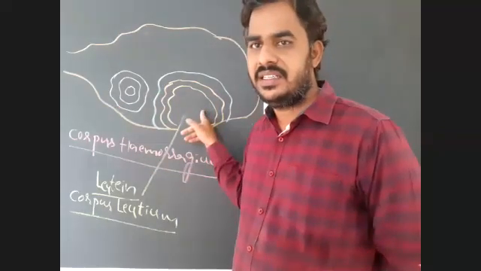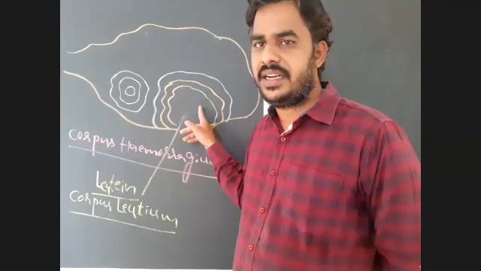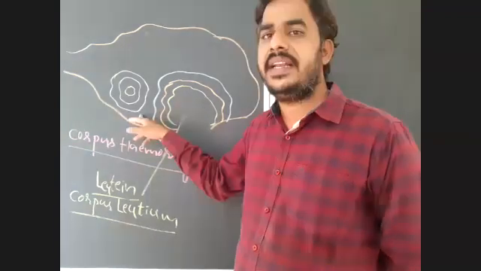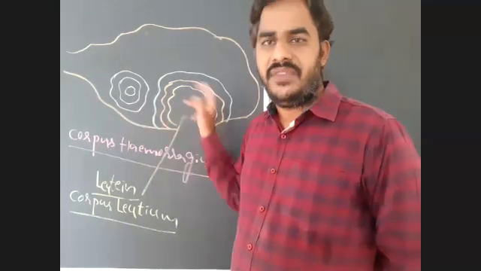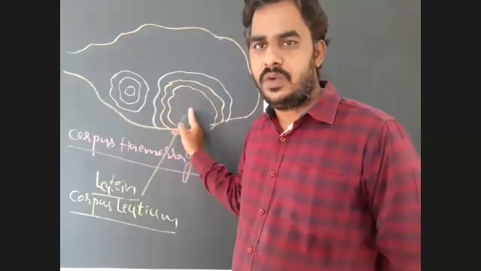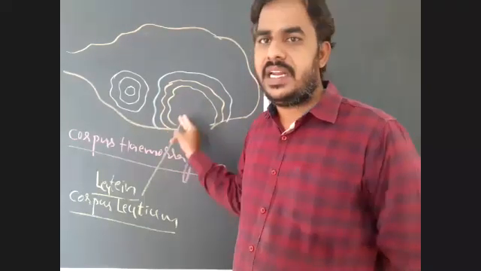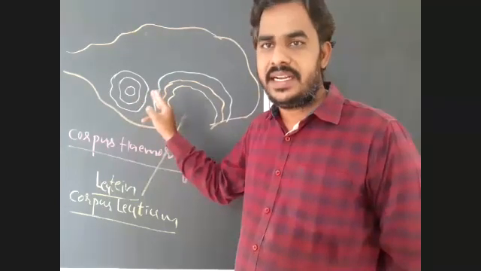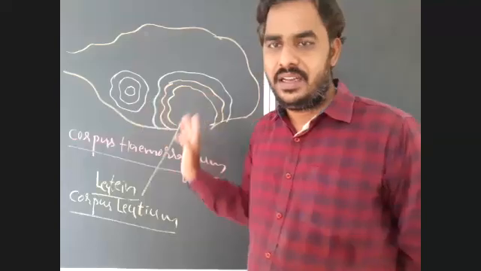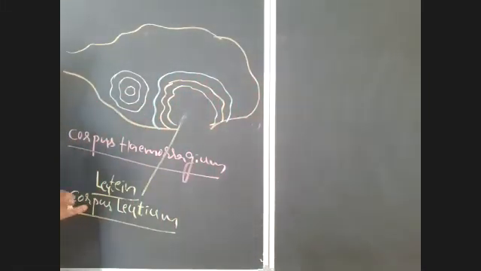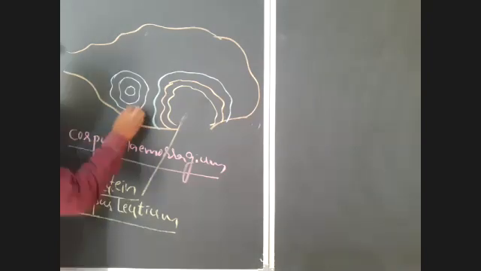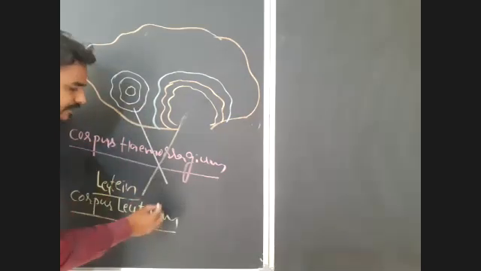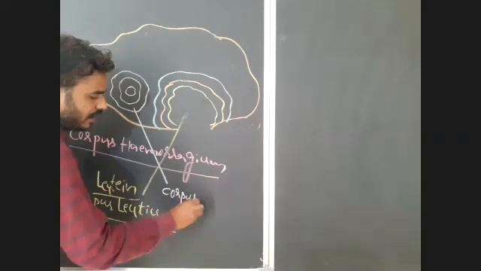That indicates the degenerated corpus luteum. If fertilization cannot take place, the corpus luteum will be degenerated and modified into a white color body or a scar, which is known as corpus albicans.